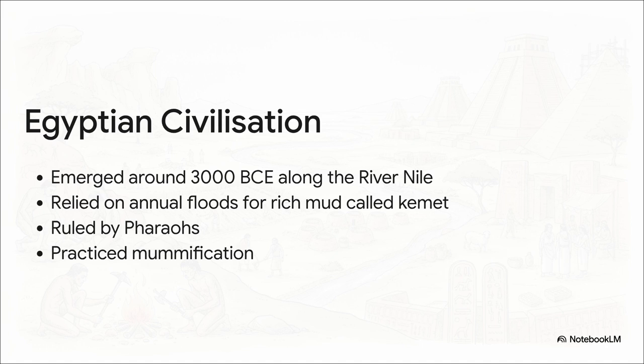With that incredible food security, they were able to build a highly complex social hierarchy ruled by pharaohs right at the top. And of course, their profound cultural beliefs in the afterlife led to the development of incredibly complex rituals. Take mummification, for example, a highly precise process where they dried the body with a salt called natron and meticulously wrapped it in linen strips.